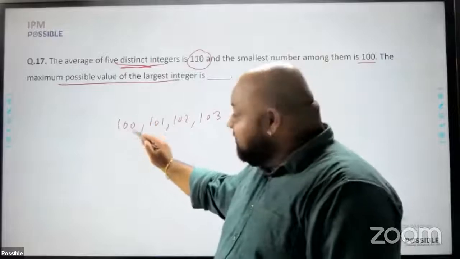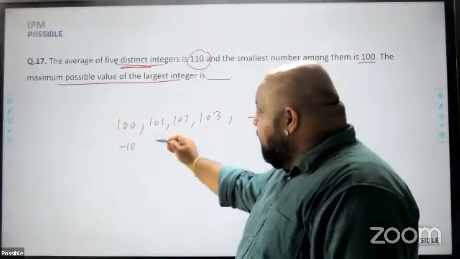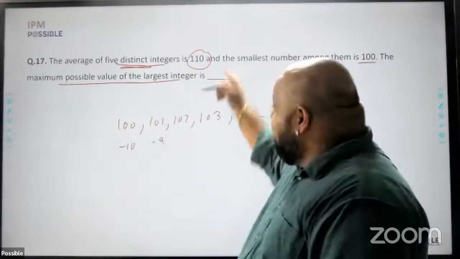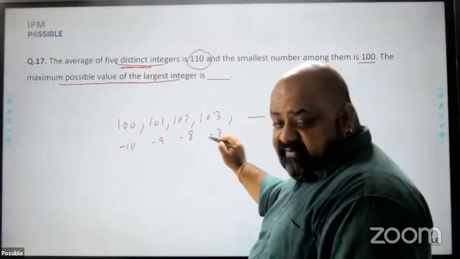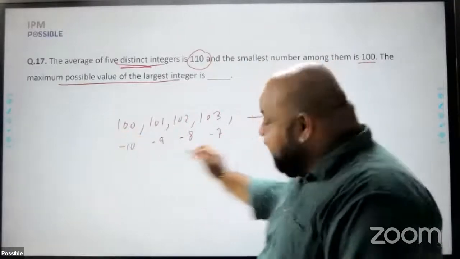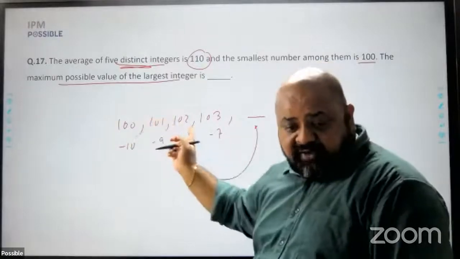Here, 100 is 10 less than the average. 101 is 9 less than the average. 102 is 8 less than the average. 103 is 7 less than the average. To make all of these values 100, this number will have to contribute these values to the smaller values.